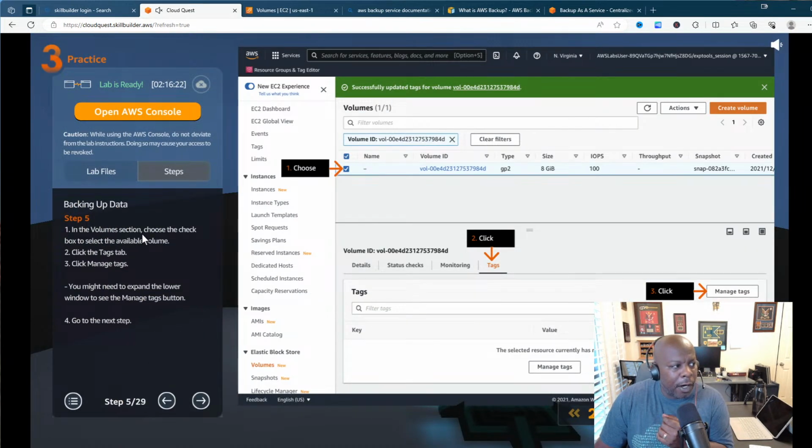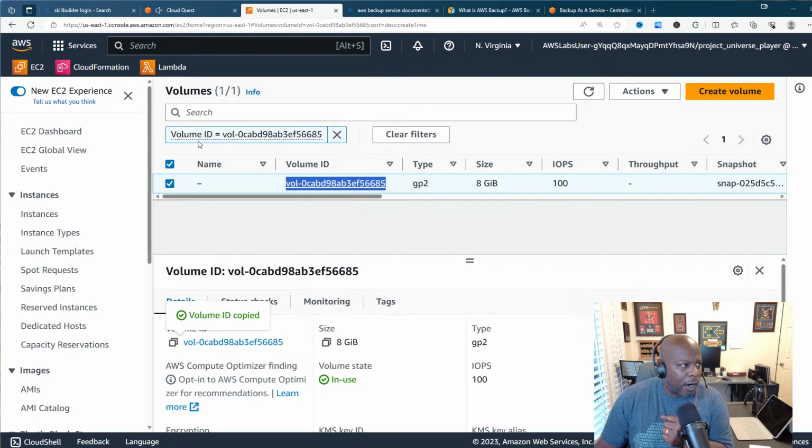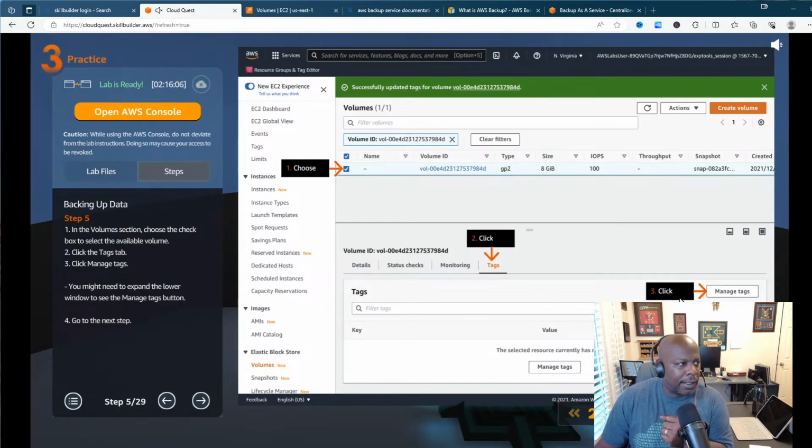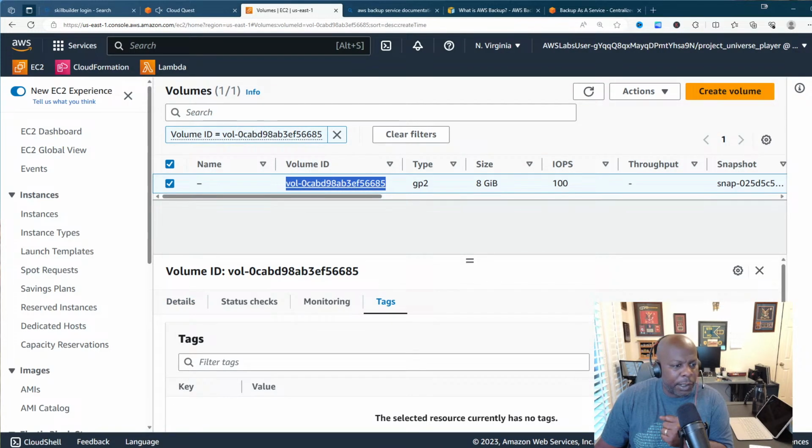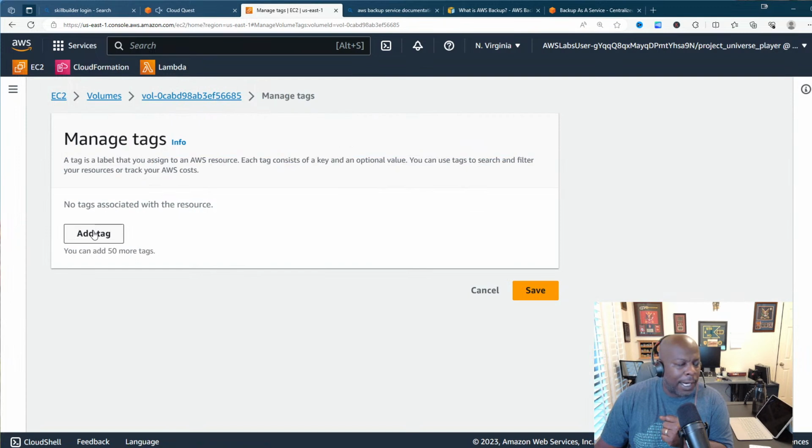All right, so in the volume section, check the box, right? And then you want to click on tags. Then you want to click on manage tags, right? So we come here, click on our volume ID. Our volume ID is checked, all right? Then we want to click on tags and then manage tags, okay? We click on tags and then we click on manage tags here, right?